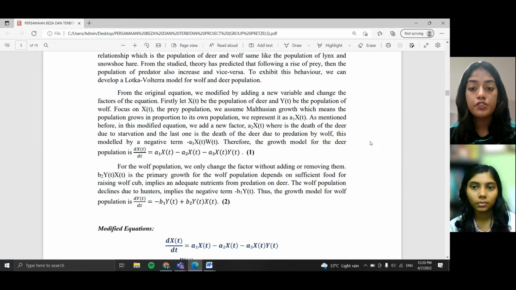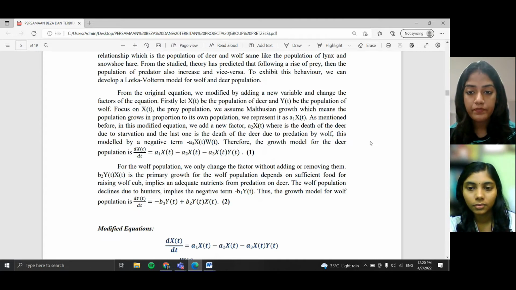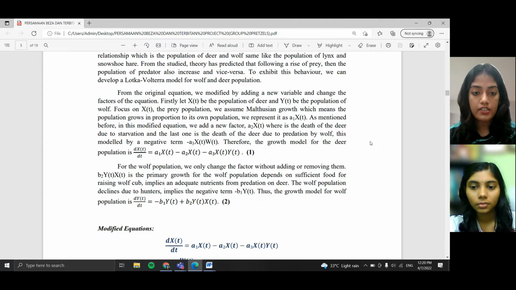And the last one is the death of the deer due to predation by wolf, which is modeled by a negative term, −a3x(t)y(t). Therefore, the growth model for the deer population is dx(t)/dt = a1x(t) − a2x(t) − a3x(t)y(t).